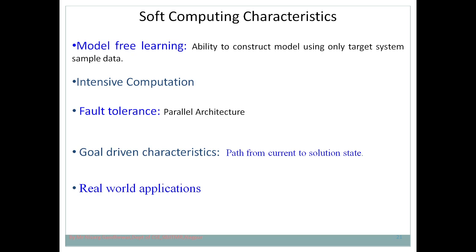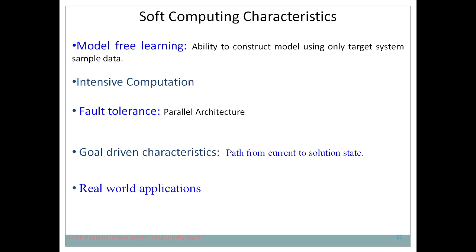That means our goal is to find the optimal solution. In the traveling salesman problem, I want to find the cheapest path, meaning the cost of that path should be very low. In that sense, we are saying that it is goal driven, because it involves a path from the current state to the goal state, or you can say the solution state, where you find the exact solution for the problem.